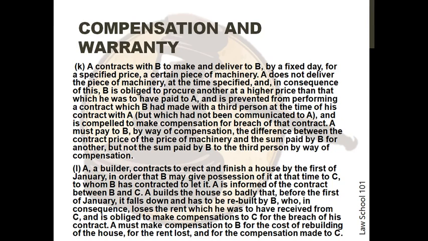The 12th situation is A, a builder, contracts to erect and finish a house by the 1st of January in order that B may give possession of it at that time to C, to whom B has contracted to let it. A is informed of the contract between B and C. A builds the house so badly that before the 1st of January it falls down and has to be rebuilt by B, who in consequence loses the rent which he was to have received from C and is obliged to make compensation to C for the breach of contract. A must make compensation to B for the cost of rebuilding the house and for the rent lost and for the compensation made to C.